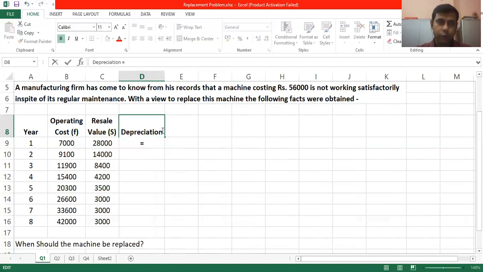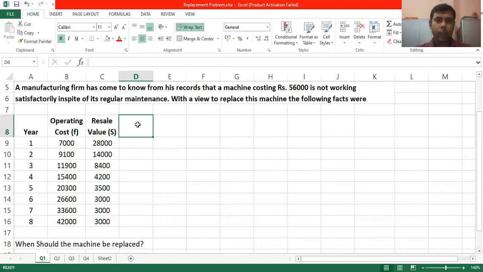Depreciation equals to, I'm sorry, let us not get into depreciation first. We will calculate depreciation, but before depreciation, we need to have another column which is called cost, and it should be written as C. Now, how to get a cost?